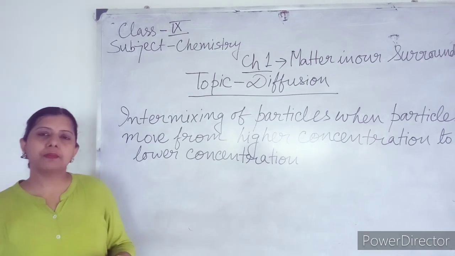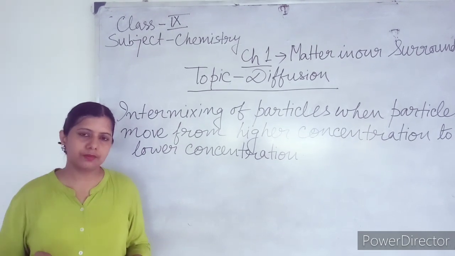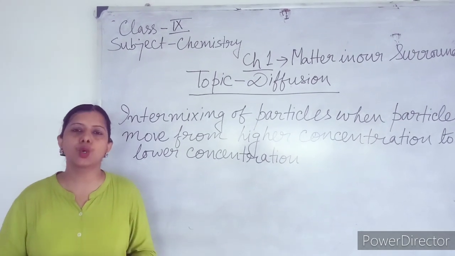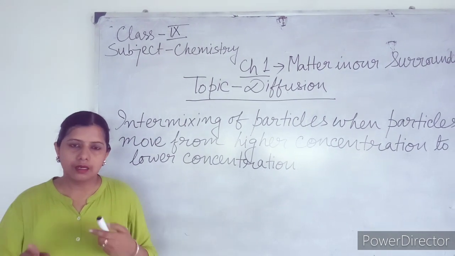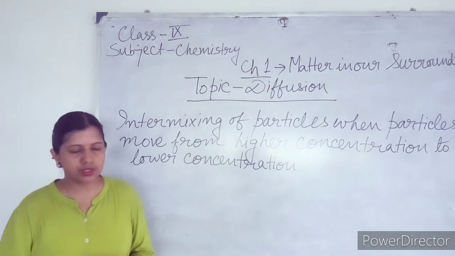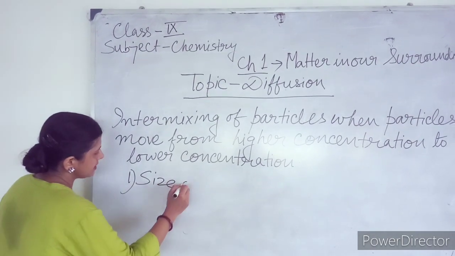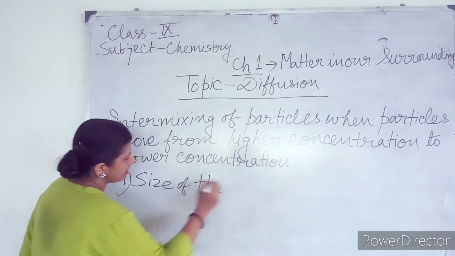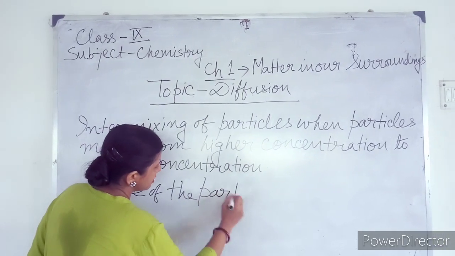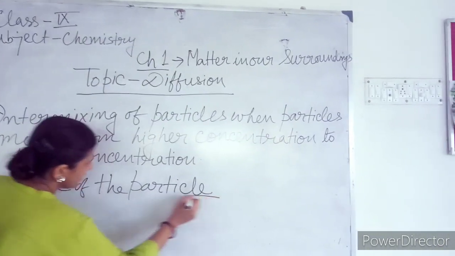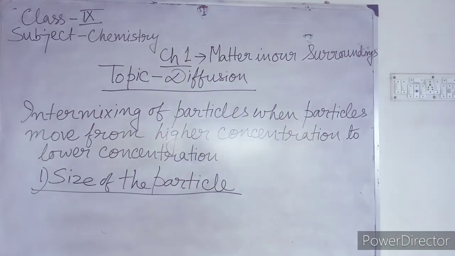If the size of the particles is larger, then the rate of diffusion is slower. That is, it is inversely proportional. So one of the factors on which the rate of diffusion depends is the size of the particle.